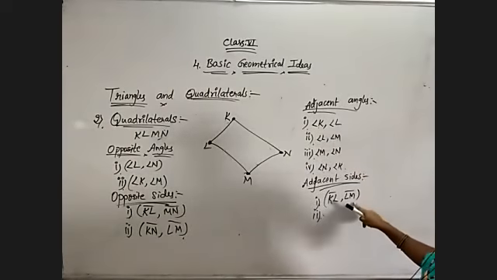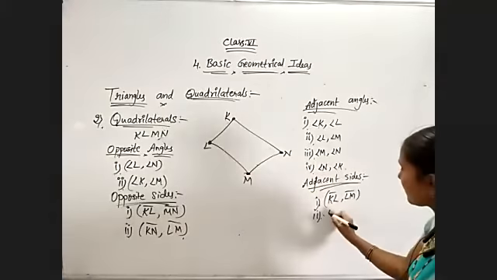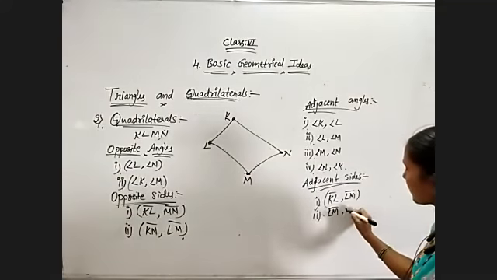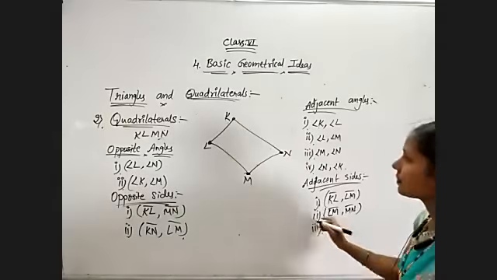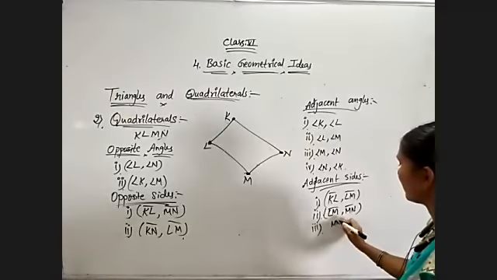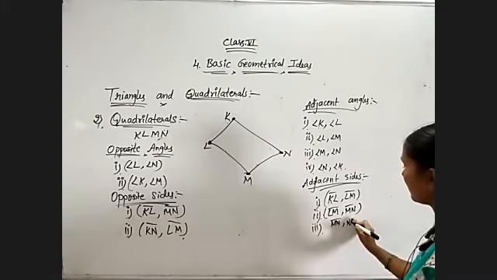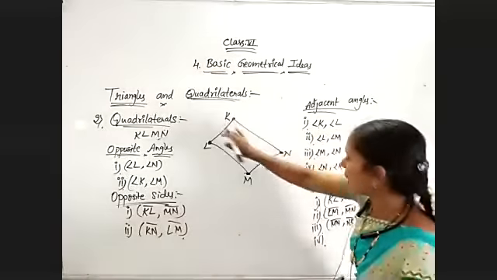Observe, here also start with the second line segment, that is LM and MN. And thirdly, MN and NK. And my last one is NK and KL.